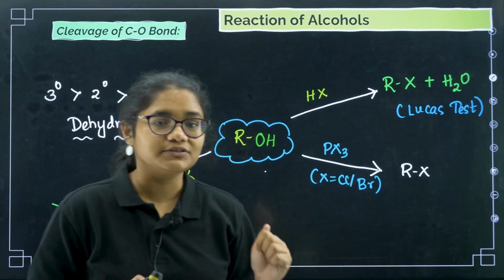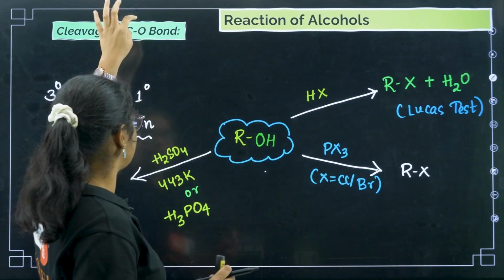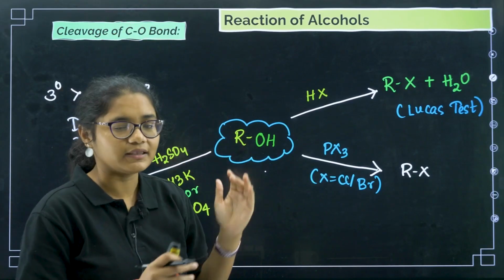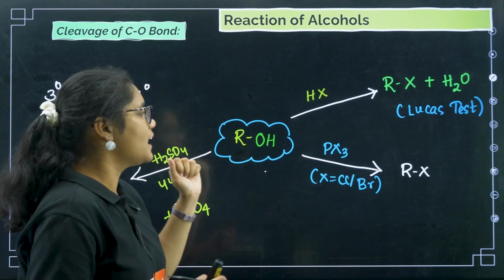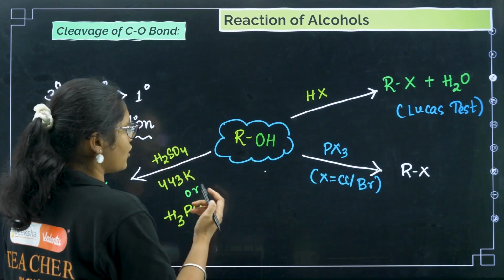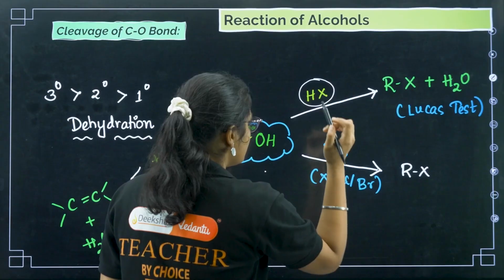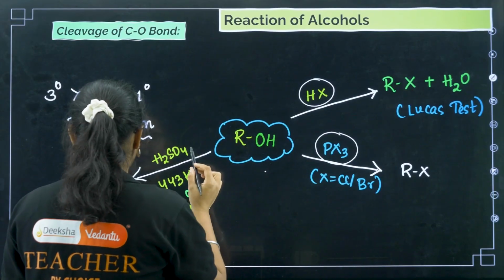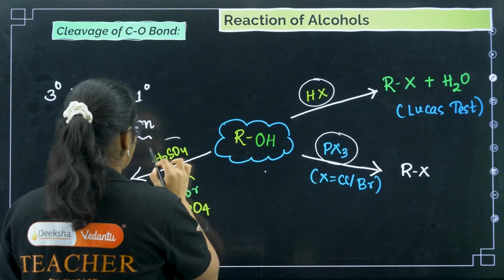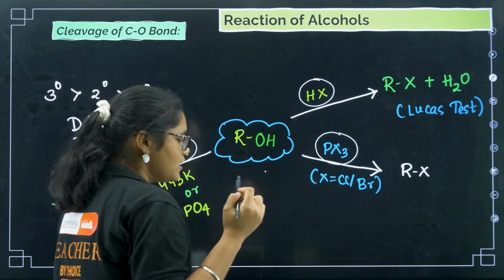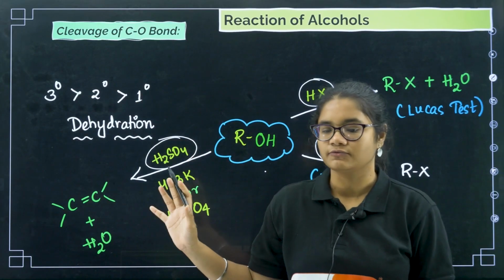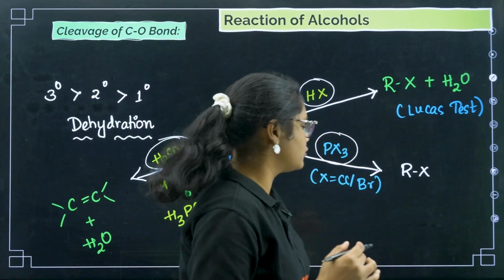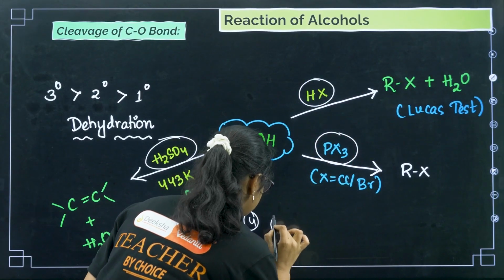Now we have the reactions where the CO bond is breaking. Here we have different types of reaction, and under that the first one is your reaction with HX. Next, reaction with PX3, which will give you RX. Next you have dehydration reaction, that is if you react with concentrated H2SO4 you will get dehydration, and the fourth one is oxidation.